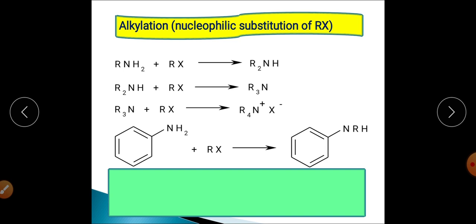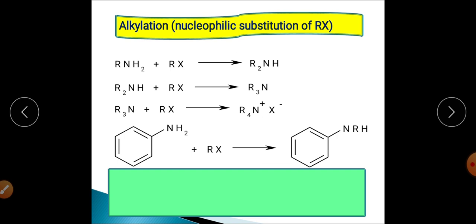You have already studied this reaction during the methods of preparation of amines. Basically this is a case of SN2, that is nucleophilic substitution bimolecular reaction, in which the amines, whether primary, secondary or tertiary, will react with alkyl halide and get converted into different types of amines, like secondary amine, tertiary amine, or into the ammonium salt, for example. This is the case, right?